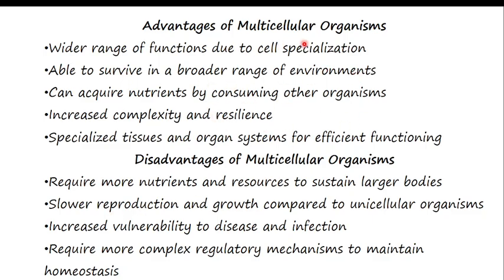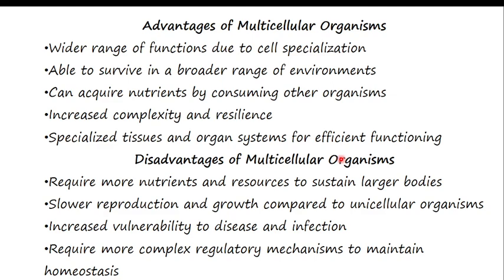If you are a multicellular organism, you are specialized, meaning each function is done by its own cells. You can survive in a good or a bad environment. Like you can live in Kigali, which is very hot, and you can live in Musanze, which is very cold. Because of what? You have many cells which have many adaptations and specializations. Whenever you are multicellular, you can consume other organisms because you have a well-developed digestive system. If you are a multicellular organism, you have complexity and you are resilient, meaning you are stable.